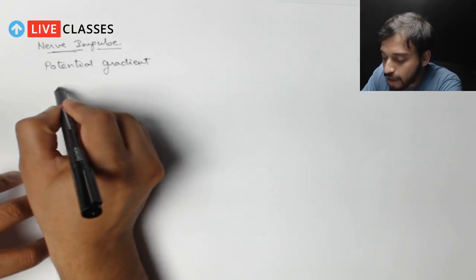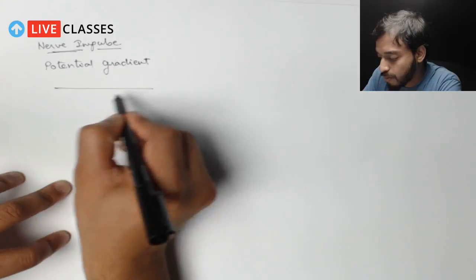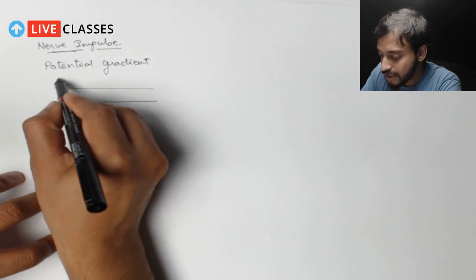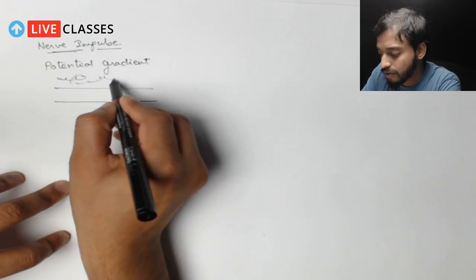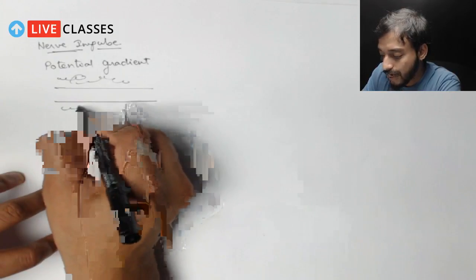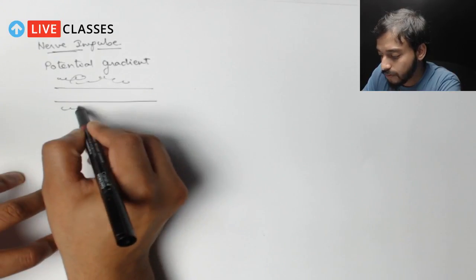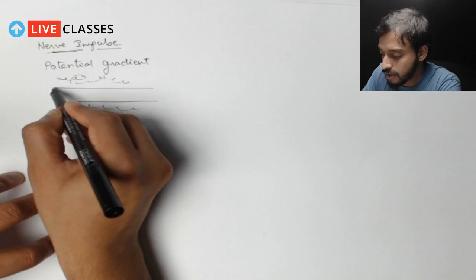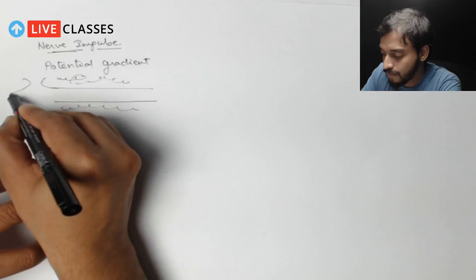So let me draw the axon part. Let's imagine this is the axon part. Scientists said that this is the extracellular side, and this is intracellular, the inner part. If this is the cell body, let me draw it very roughly. So if this is the internal part, this is the external part.